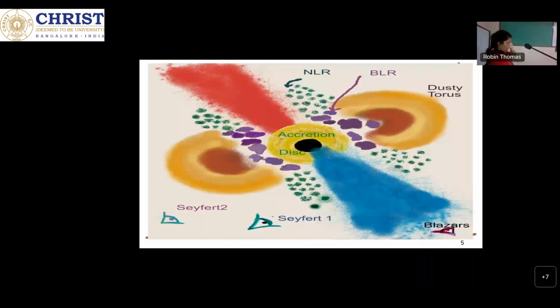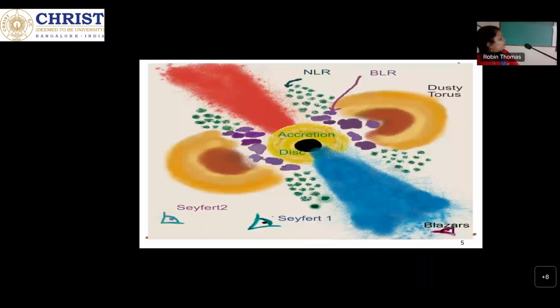Currently, the main space-based telescope observing gamma rays in the universe every minute, every second, every moment, is the Fermi Gamma Ray Space Telescope, which was launched in 2008. Till now, Fermi has identified around 5,000 gamma ray emitting sources, and among these 5,000, 3,000 are AGN, or active galactic nuclei. 3,000 blazars have been detected.